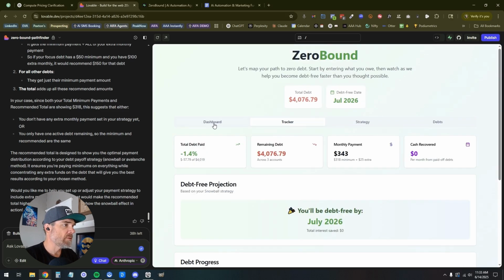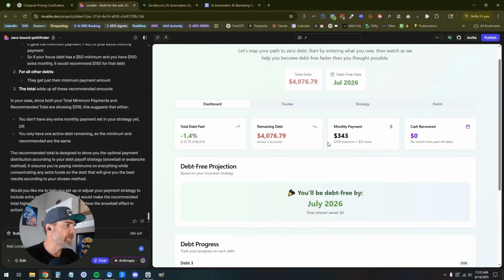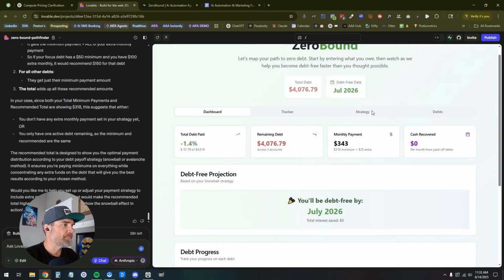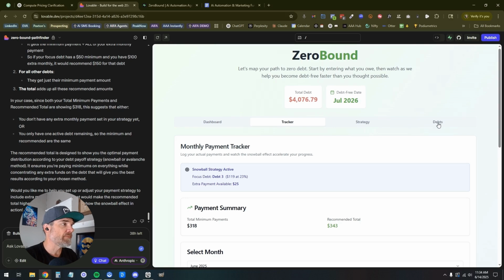Go to dashboard. Monthly payment 343. Remaining debt. I don't know why it's showing a numeral there. Let's actually look at this. 114. These numbers look weird. And then, of course, we're going to have to validate the math, right? I'm just getting it to function first, and then we can always have it check logic later. Awesome. Tracker. I'm really excited for this.